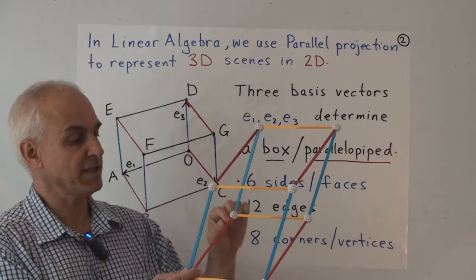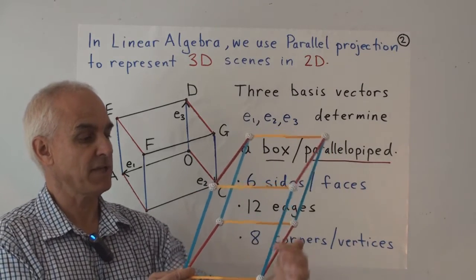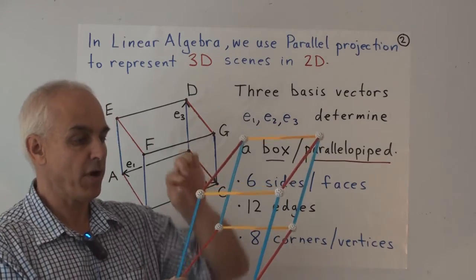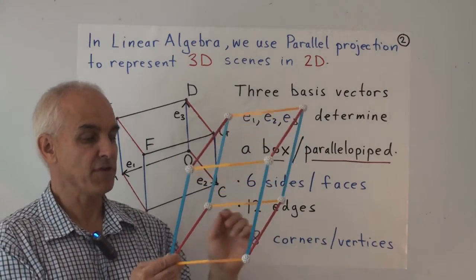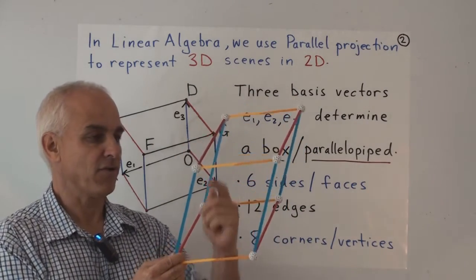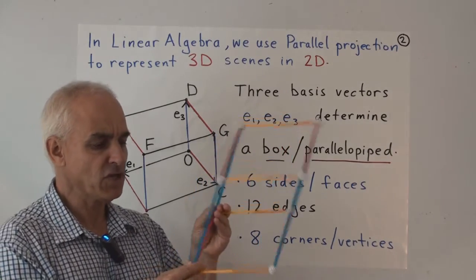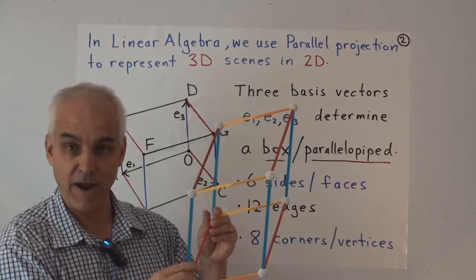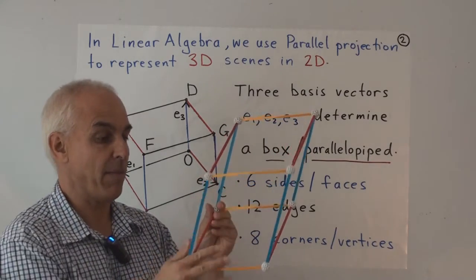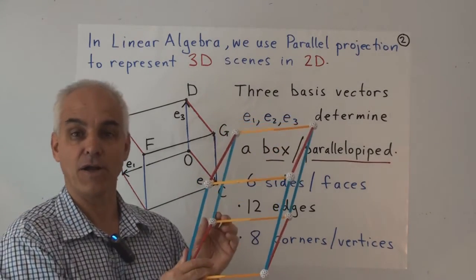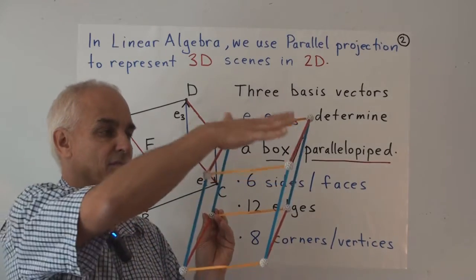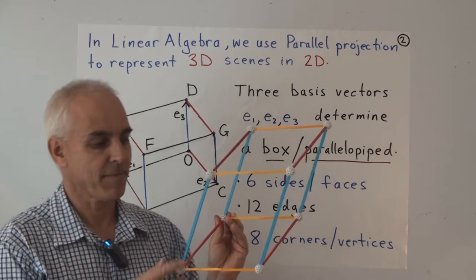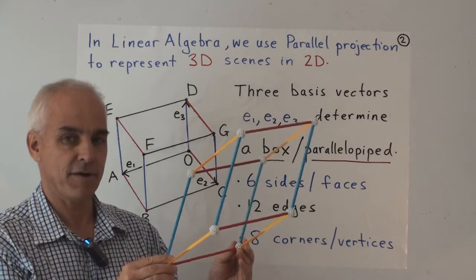So this vector here is the same as that vector, same as that vector, same as that vector. There's 4 equal blue vectors, 4 equal red vectors, and 4 equal yellow vectors. So each of the sides of this box is itself a parallelogram. And this parallelogram and the one on the opposite side are equal. This one is equal to this one, and this one is equal to this one. I'll let you have a look at it there.